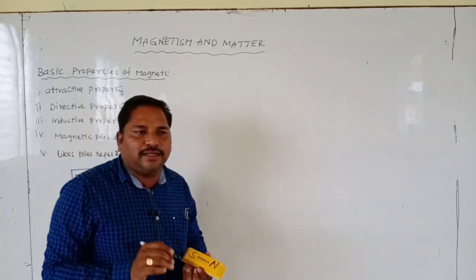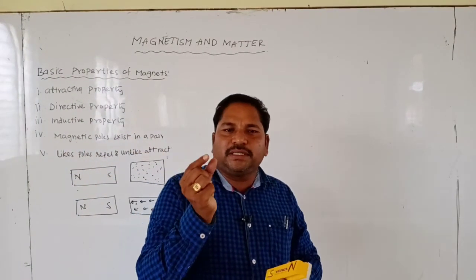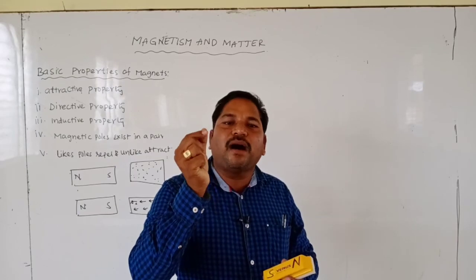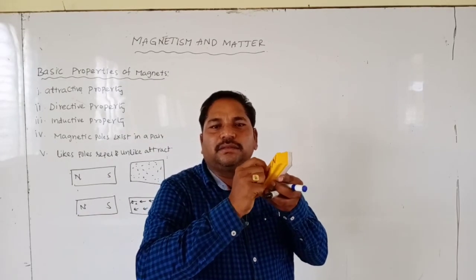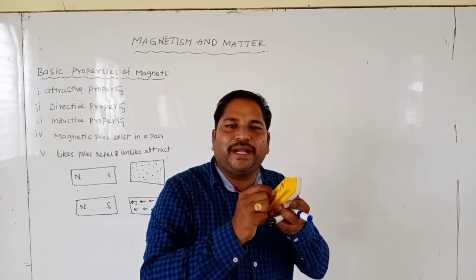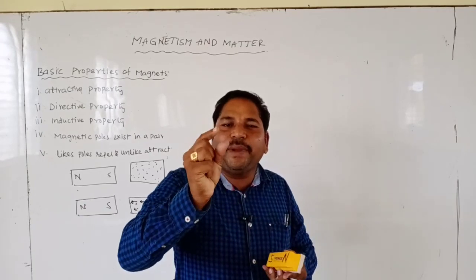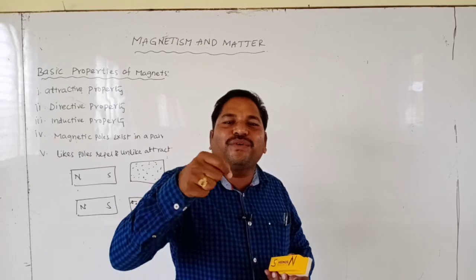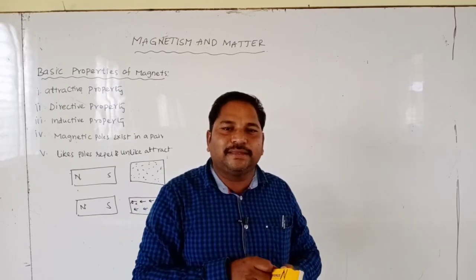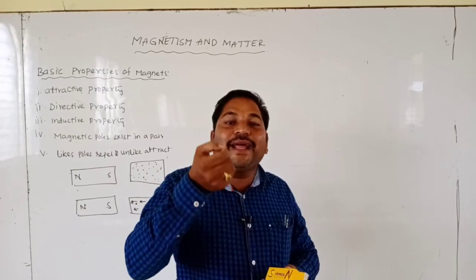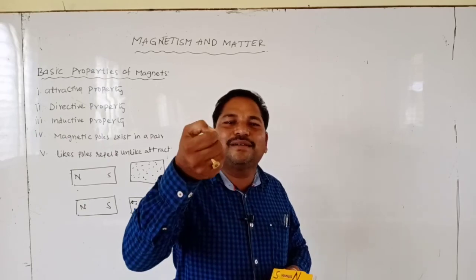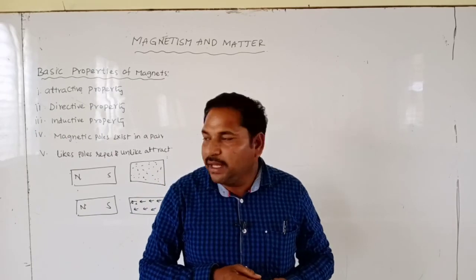Otherwise, we can say that when an iron piece or steel is rubbed with a bar magnet or any magnetic material, then the iron and steel pieces acquire magnetic properties. This phenomenon is called inductive property.